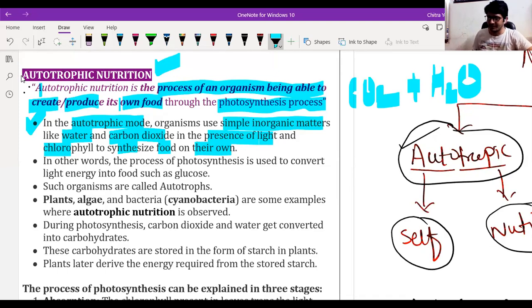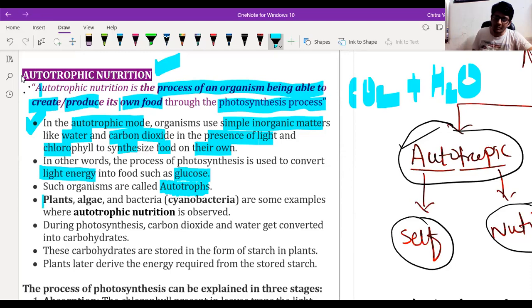That radiant energy is converted into chemical energy in the form of glucose, which is nothing but a carbohydrate. Organisms that perform the photosynthesis reaction, where light energy is converted into glucose, are called autotrophs.